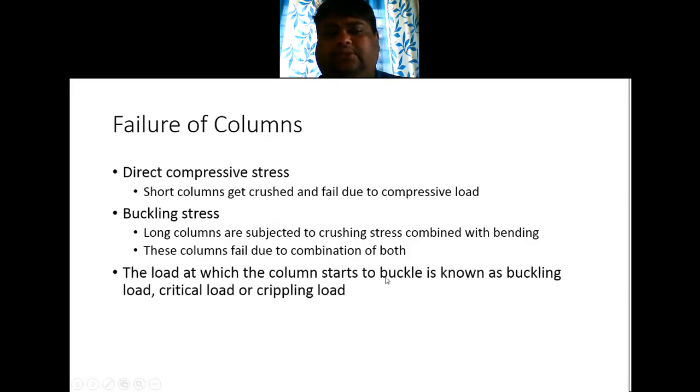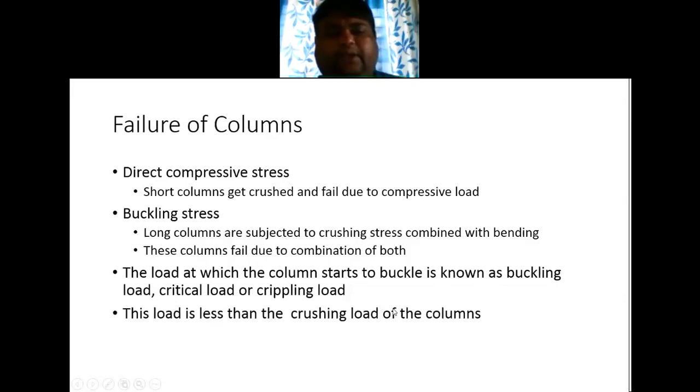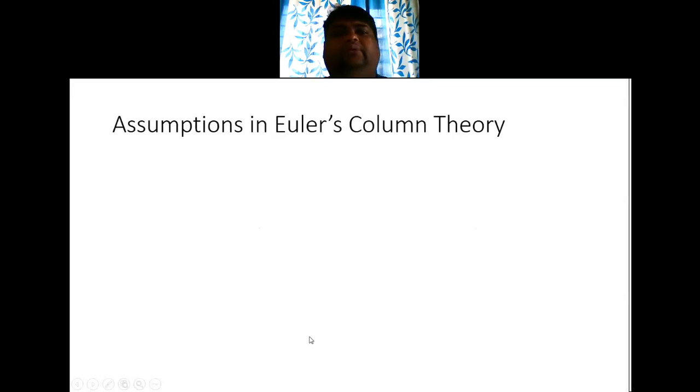The load at which the column starts to buckle or bend is known as buckling load or critical load or crippling load. There are different names used for this. The buckling load, critical load or crippling load is less than the crushing load of the column. This is very important because even before the column gets crushed, it will start bending and then it will fail, right? So the load that you obtain from this is much less than the crushing load.